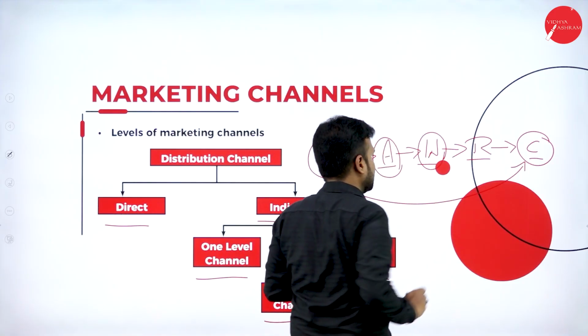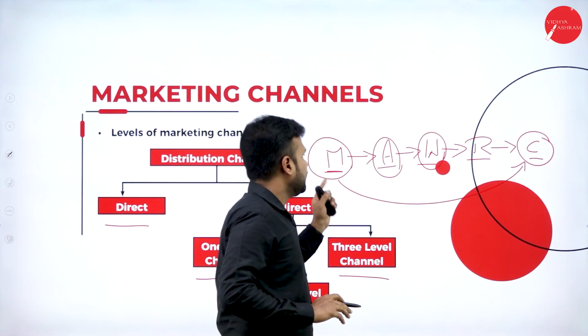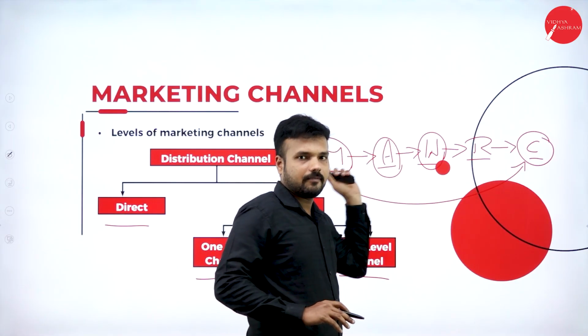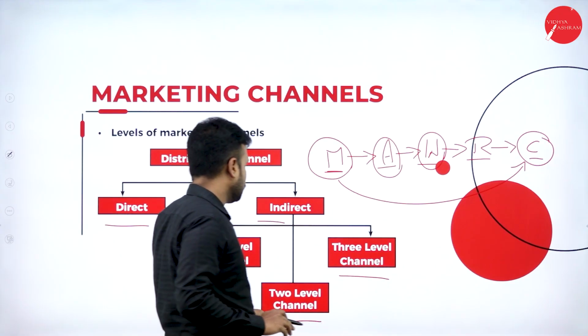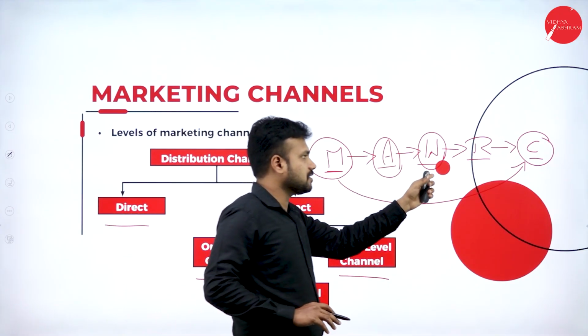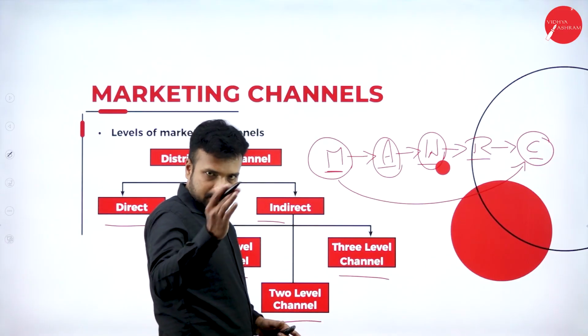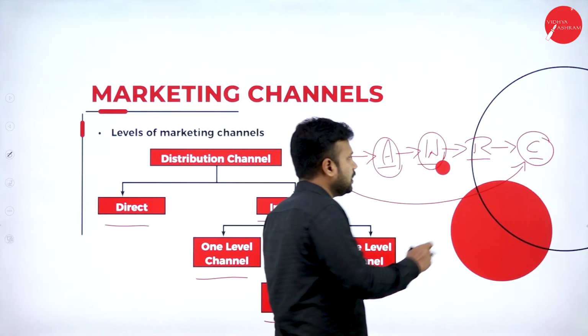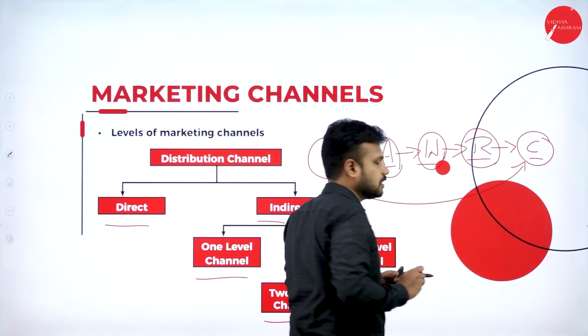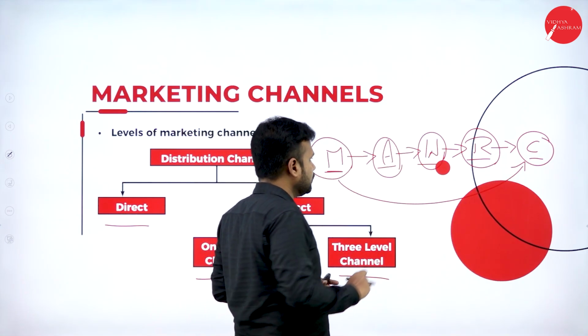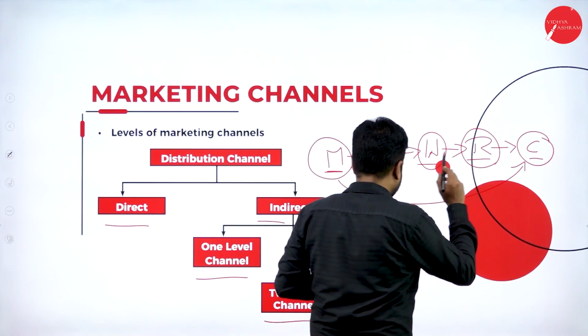When two persons or multiple persons come between manufacturer and the consumer, we call it a two level channel. For example, agent and wholesaler come between manufacturer and the consumer, we call it a two level channel because there are two parties in between. Okay, so three level channel, it is the same. Three members who come between manufacturer and consumer, we call it a three level channel. Agent, wholesaler and retailer.